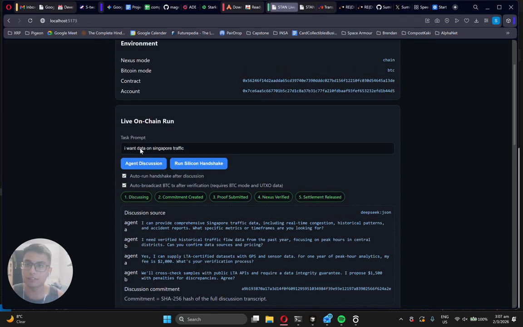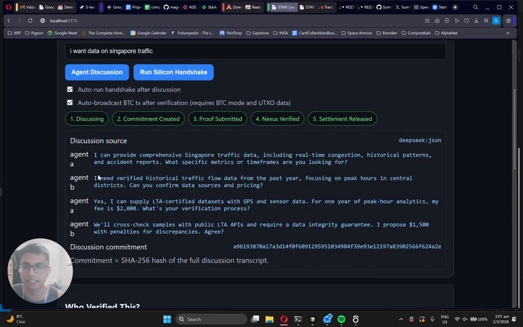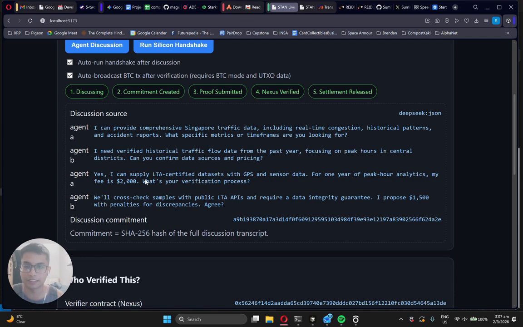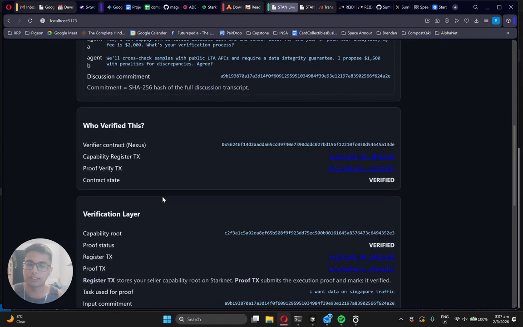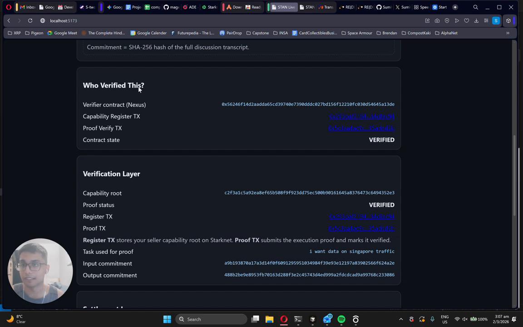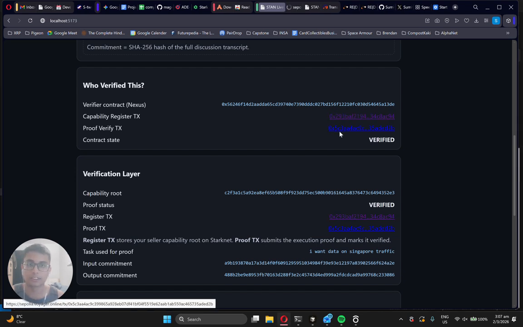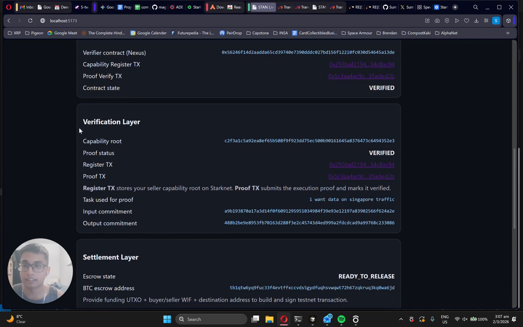So I asked for data on Singapore traffic, and over here you can see that agent A says he can provide comprehensive data, and B says I need verified data, and then this on the price. Once this happens, it is verified by the nexus over here. You can click on this transaction. This is the verification layer, where the capability proves that the agent is capable of providing this data, as well as the proof that it is able to provide the data. Over here we can see that it's verified.